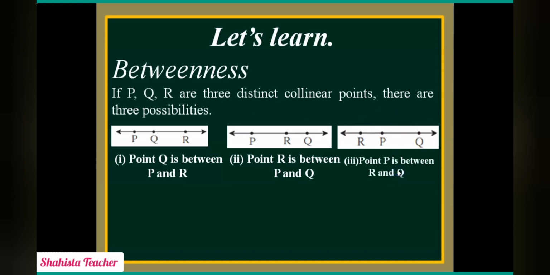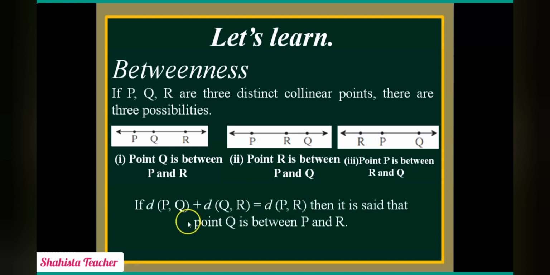So finally, distance of PQ plus distance of QR is equal to distance of PR. Is that clear? Like ABC, if AB plus BC is equal to AC, same like that, PQ plus QR gives us PR.